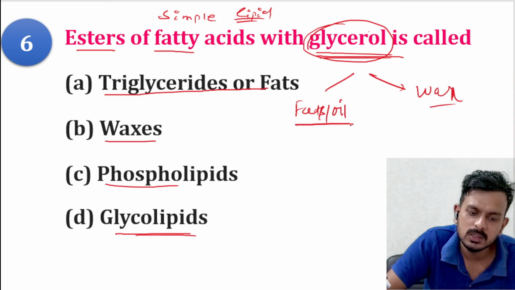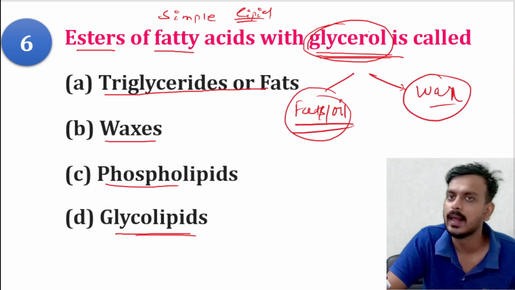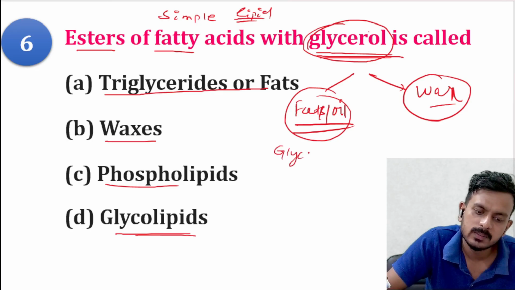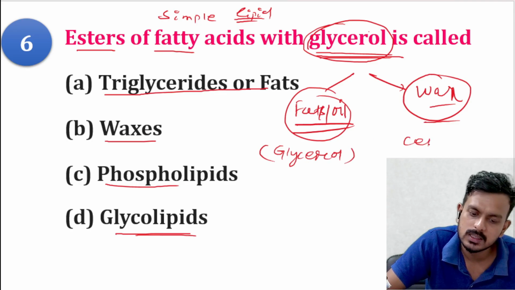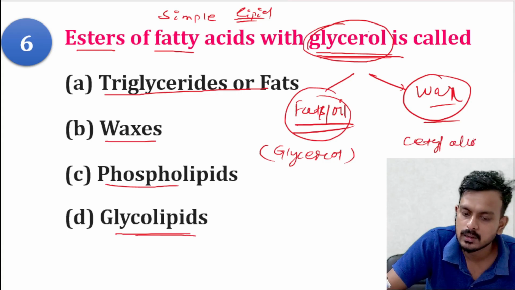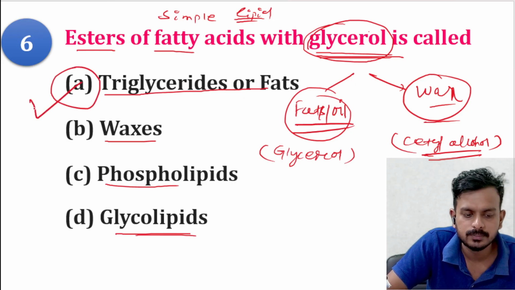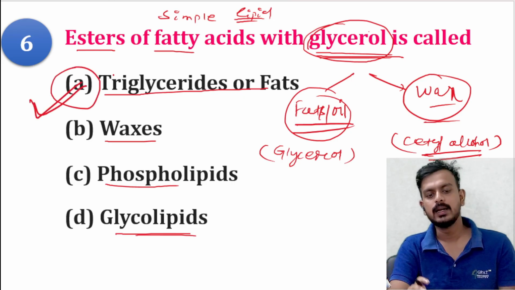The difference between fats and oils and waxes is the alcohol. In the case of fats and oils, the alcohol is glycerol. But in the case of waxes, the alcohol is cetyl alcohol. So here the correct answer is option A, that is triglyceride and fat.